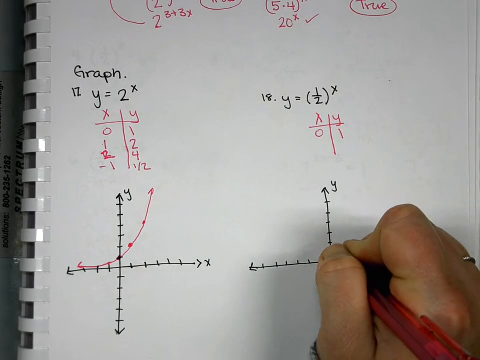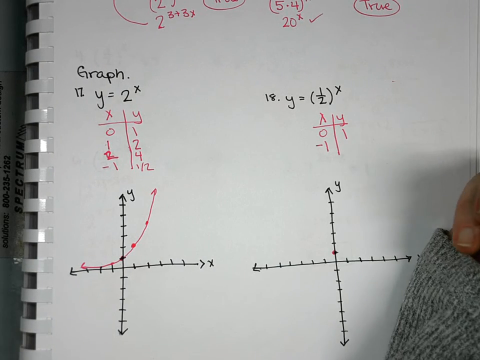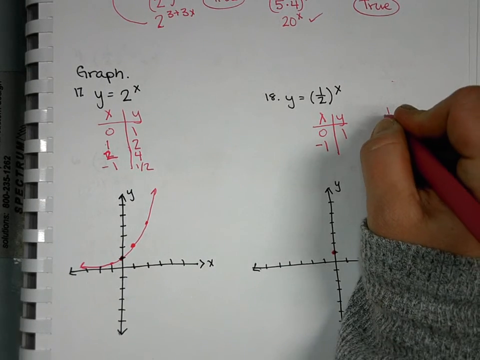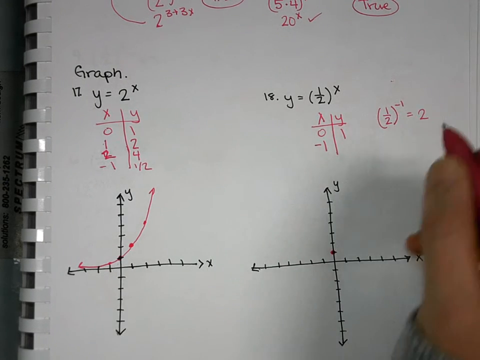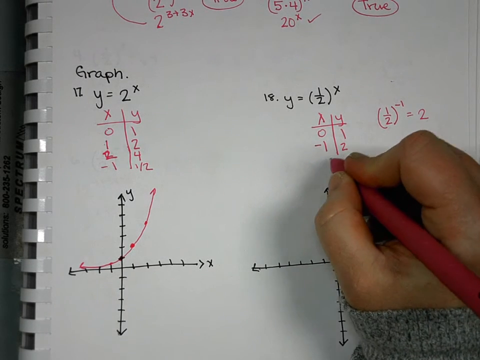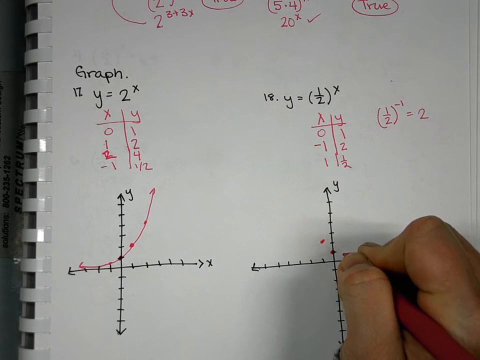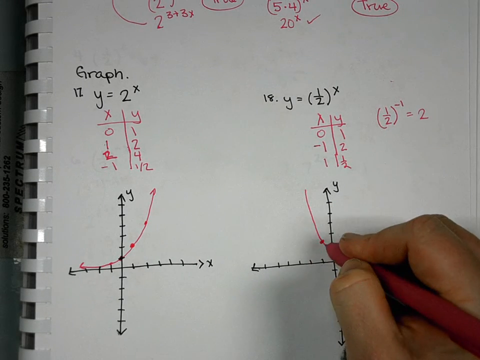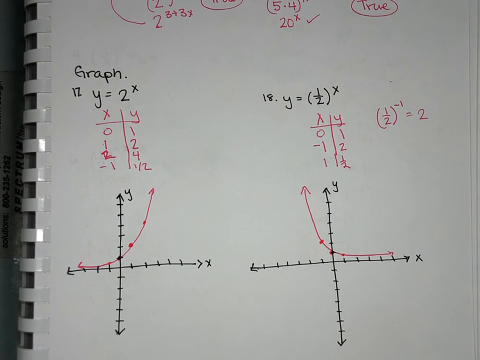But this time when we pick negative 1, what happens? 1/2 to the negative 1 becomes 2. And when we plug in 1, we get 1/2. So it just switches your graph. Instead of going from low to high, it goes from high to low. And it's just the fact that it's a fraction in there.